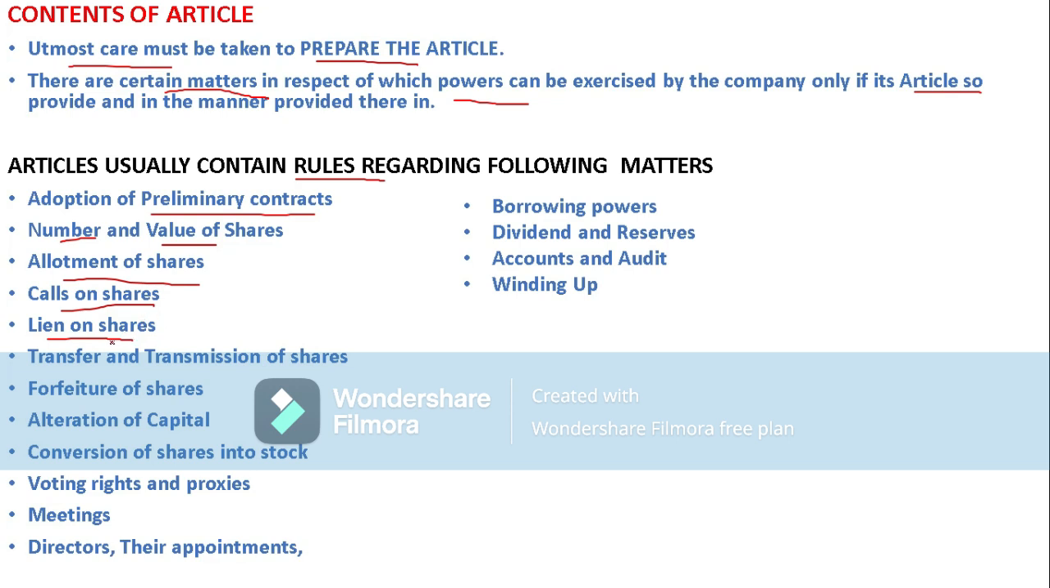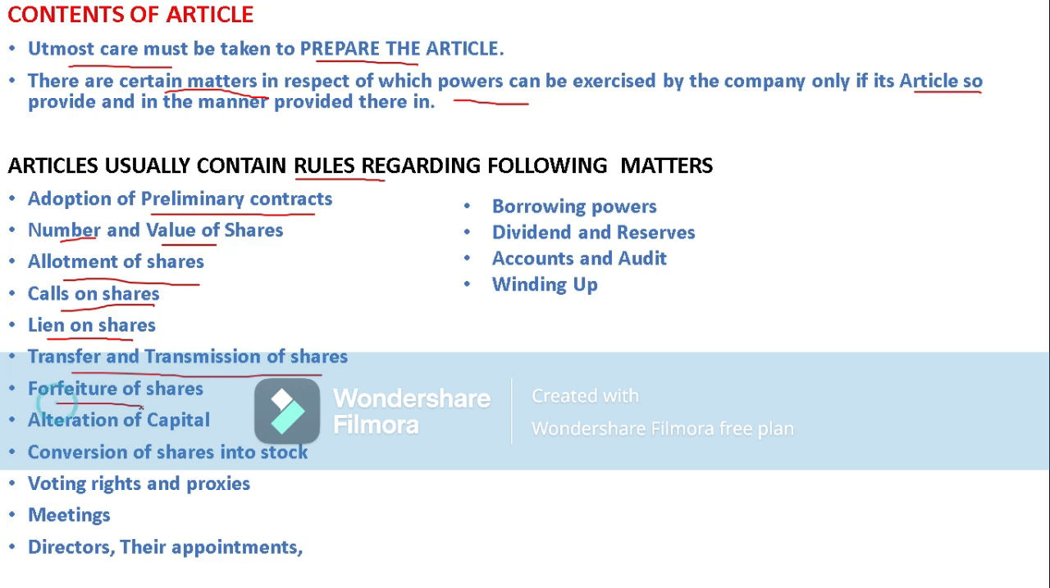cannot transfer his shares to others without paying the amount. For example, if a shareholder has to pay 5,000 to the company regarding these shares, then without completely paying that 5,000 he cannot transfer his shares to others. So that is known as lien on shares. Coming to transfer and transmission of shares, this is also likewise. There will be certain rules and regulations regarding the transfer and transmission of shares.